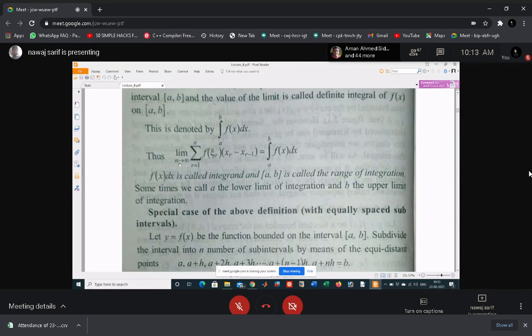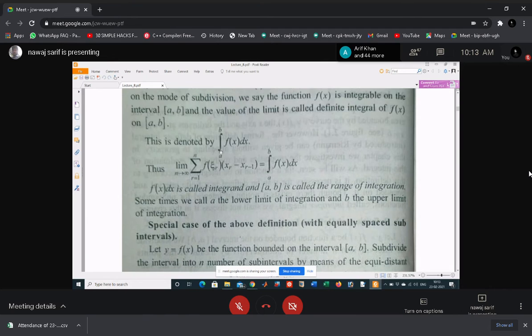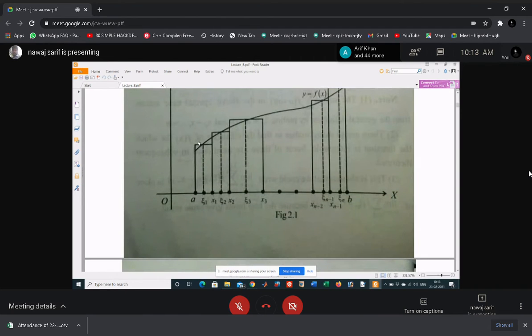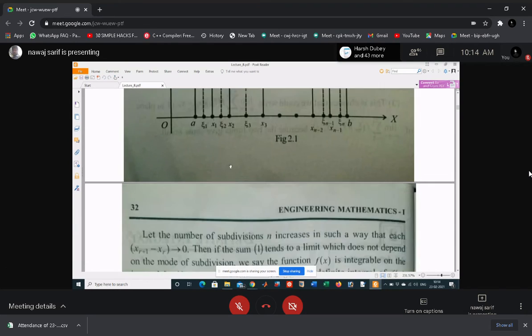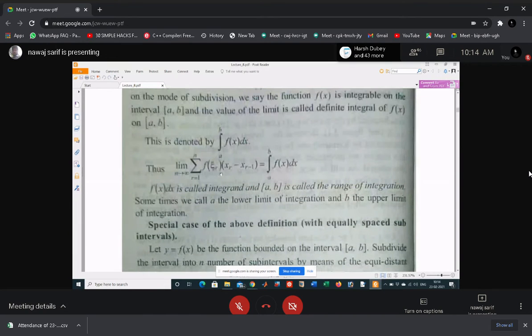When the rectangles are divided into very small parts, that is, when n tends to infinity, then this becomes the integral a to b f(x) dx. This one is your integration, and it is called definite integration, and [a, b] is called the range of the integration.